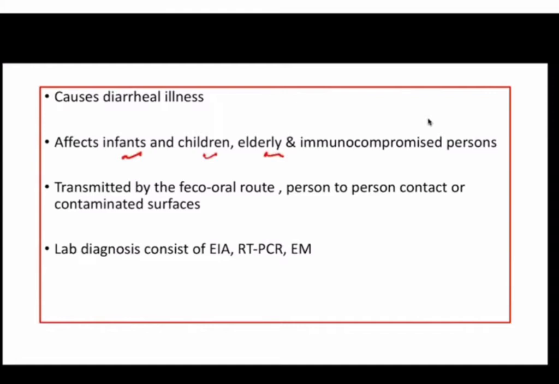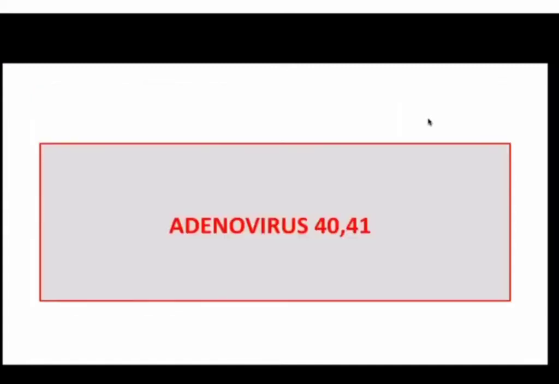So they can cause sporadic cases, and they can cause outbreaks. Transmission is again by the fecal-oral route, direct person-to-person contact, or through contaminated surfaces. Laboratory diagnosis is based on enzyme immunoassay, where we detect viral antigen in stool, and molecular methods in which we detect viral RNA in stool. And to complete the list, we can see the star-like morphology of these viruses in electron microscopy.